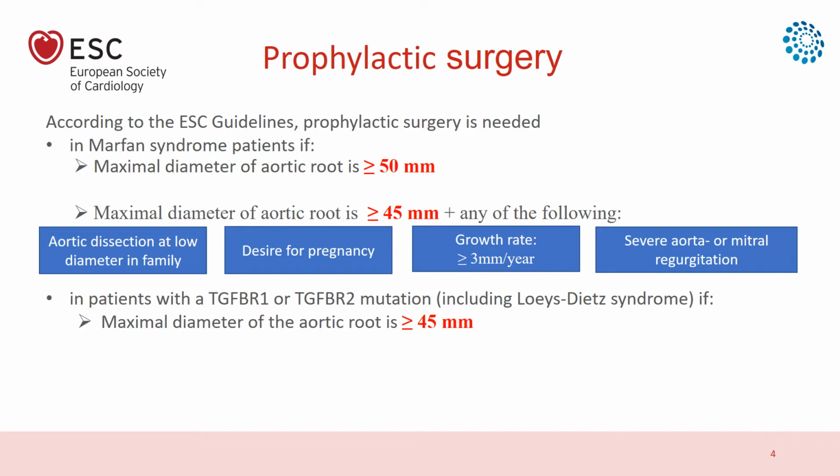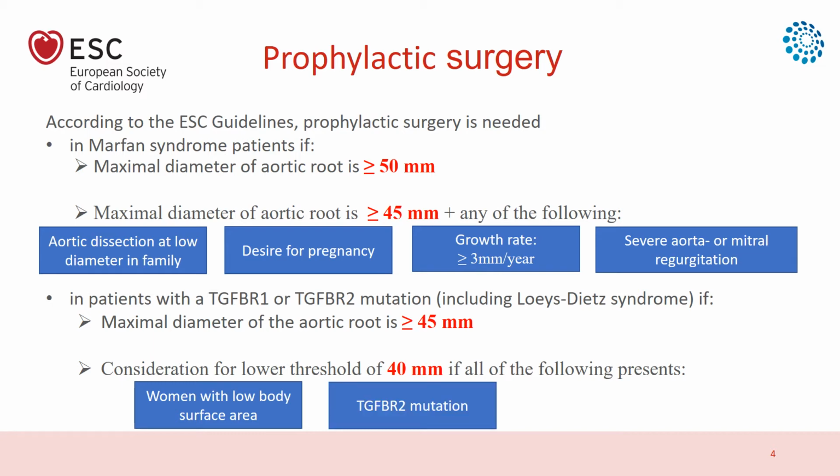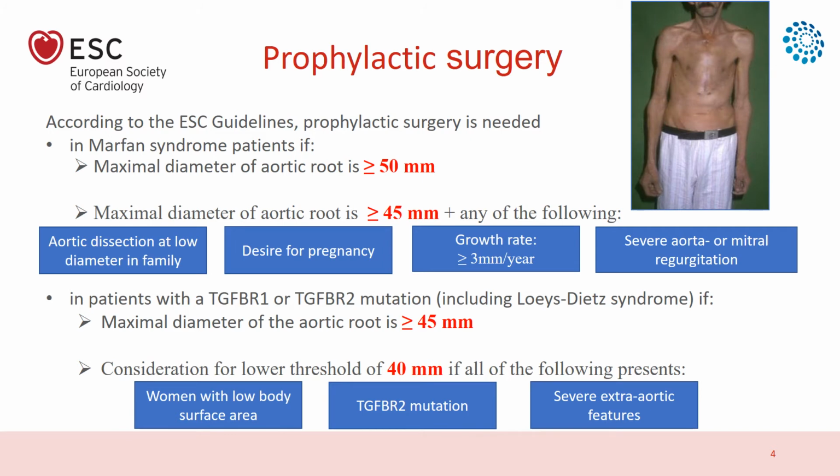In patients with TGFBR1 or TGFBR2 mutation, including Loeys-Dietz syndrome as well, surgery is needed if the maximal diameter of the aortic root is 45 mm or larger, and the procedure should be considered at the lower threshold of 40 mm if all of the following are present: women with low body surface area, TGFBR2 mutation, and finally severe extra-aortic features.